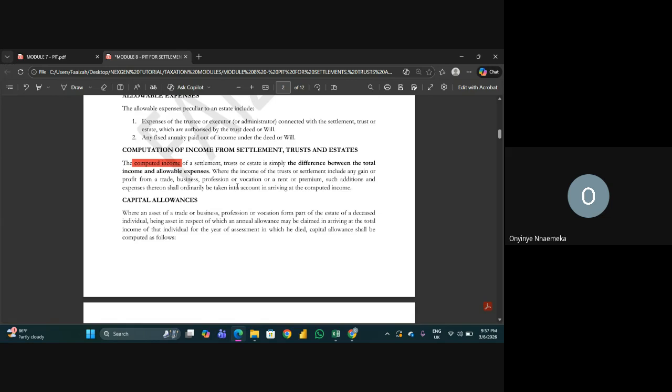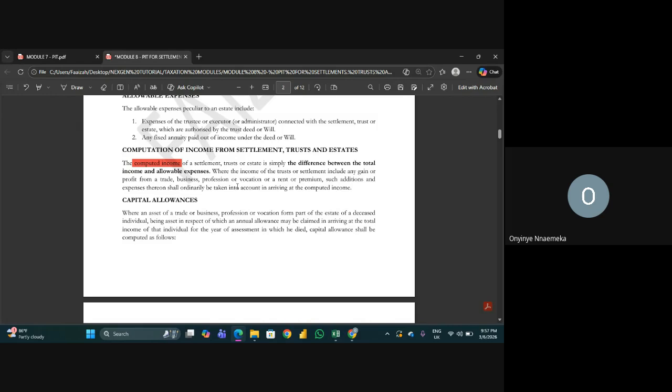Where the income of the trust includes gain, profits from a trade, business, profession or vocation, or a rent or premium, such addition and expenses shall be taken into account in arriving at the computed income. So we are telling you that, like I already said before, a trust does not only cover property, an estate does not only cover property, it can cover a business, an ongoing business.